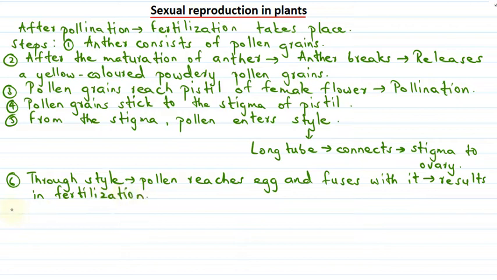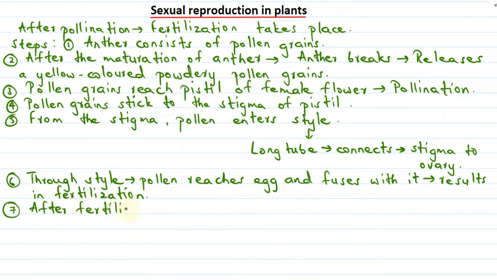Fertilization is a process where the egg cell, that is the female gamete, fuses with the male gamete. Here fusion takes place between the pollen grains and the egg cell. So this results in fertilization. The fertilization is taking place after pollination is completed. So now what happens after fertilization?